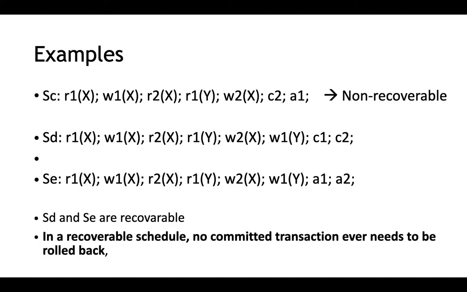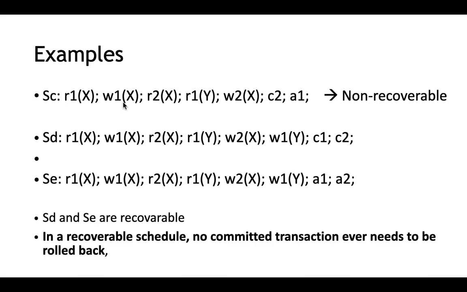Now let's see, using a whole schedule, how to identify whether it is recoverable or non-recoverable. Say we have these examples, SC, SD and SE. Take the first one, SC. This example is labeled as non-recoverable. We will just analyze why. See over here, X is being written by W1 and that X is later on read by the second transaction. How to identify that? This is written by the first transaction, that's why it's W1. This is read by the second transaction, that is why it is R2. So X is read by the second transaction and this X was already written by the first transaction.